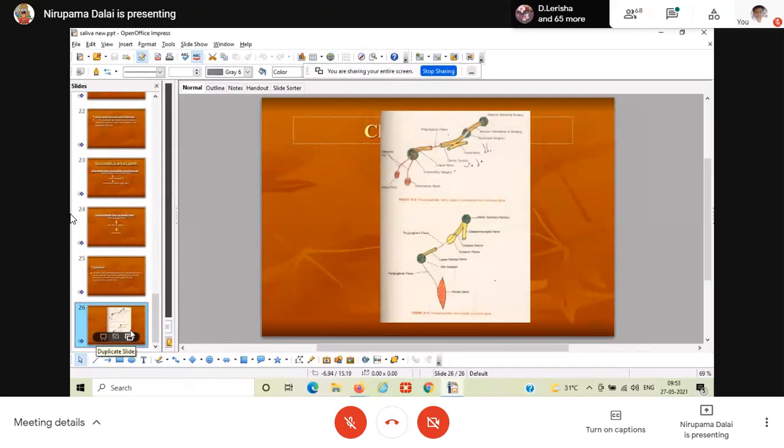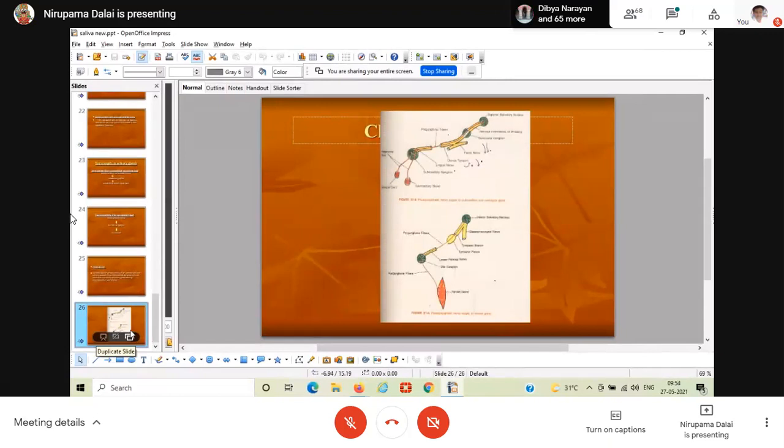Sympathetic and parasympathetic innervation. When the parasympathetic innervation is stimulated, there will be a huge amount of secretion of saliva, and these are watery secretions. So when the parasympathetic nervous system is stimulated, the gland will secrete more and more saliva. The glands are supplied by both the sympathetic and parasympathetic systems.